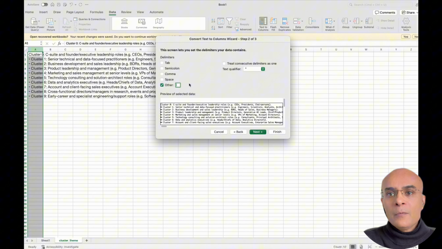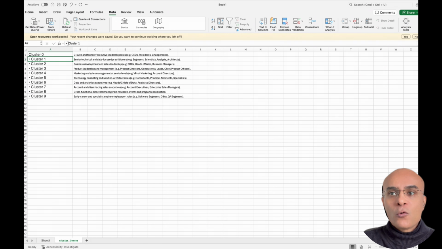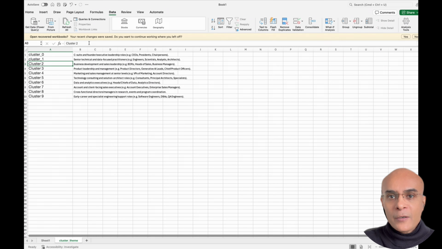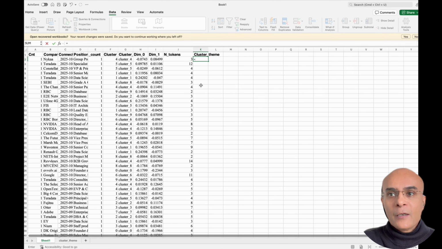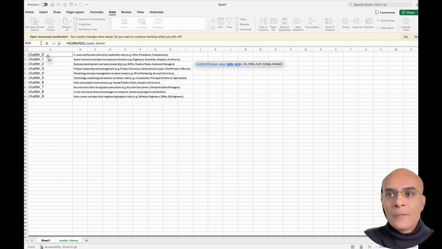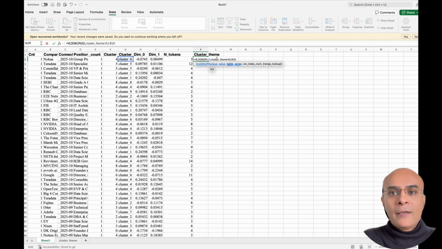So the first column is going to have the cluster name, and the second one is going to have the cluster interpretation. In addition, I'll also just clean up the first column so that it matches the result of what we have just obtained in the clustering table. And we can use a vertical lookup, which is going to get the cluster theme based on the name of the cluster.